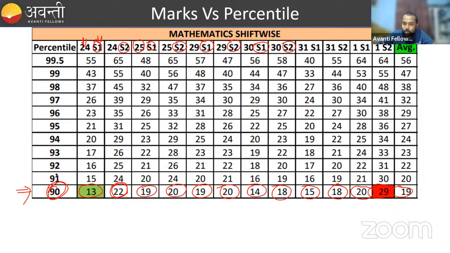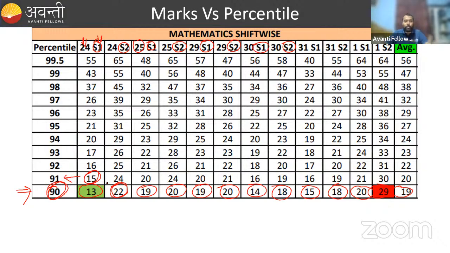right? So how easy it is to qualify or score in JEE Mains, or to get a seat in NIT also. You can visualize here. Clear? Similarly, you can see here, for 15 marks in a shift, who is scoring 15 marks is getting 91 percentile. Is that clear?